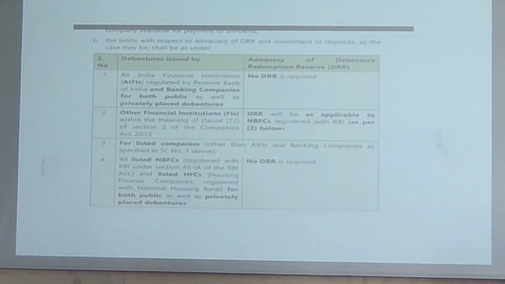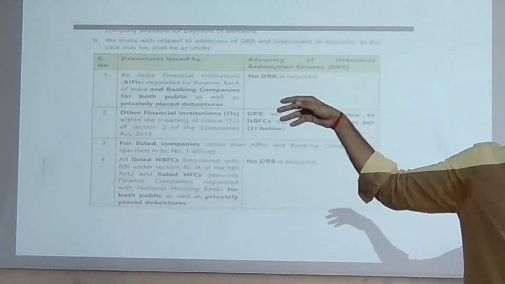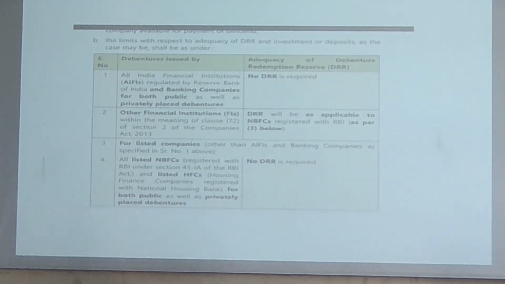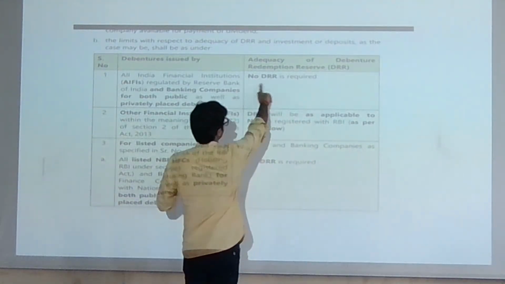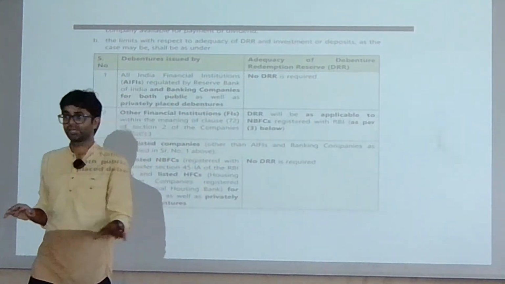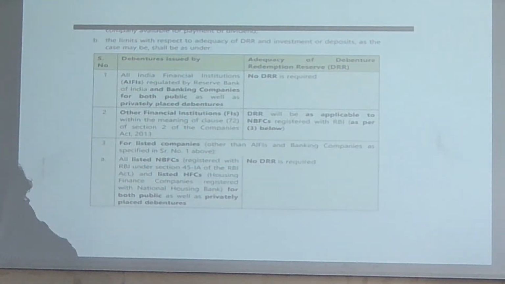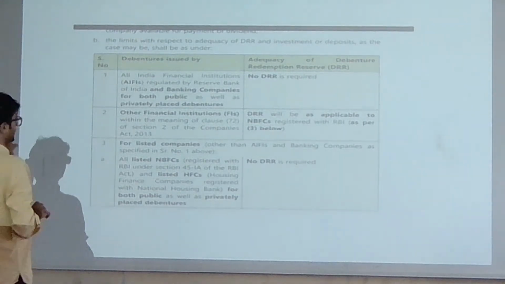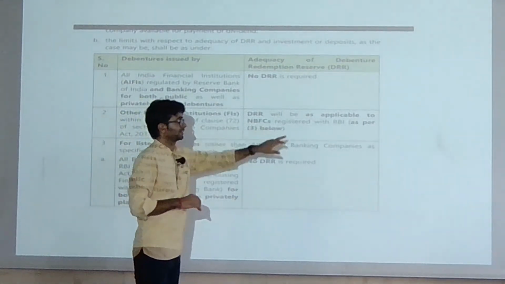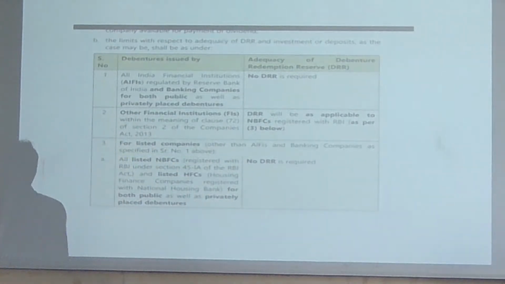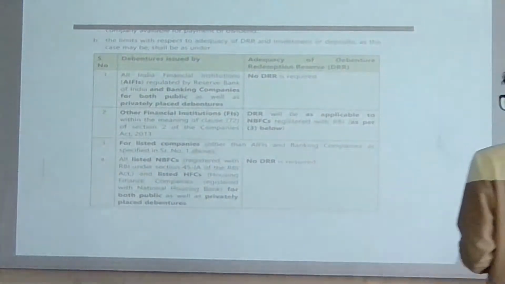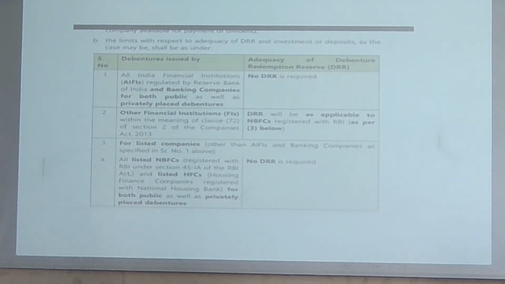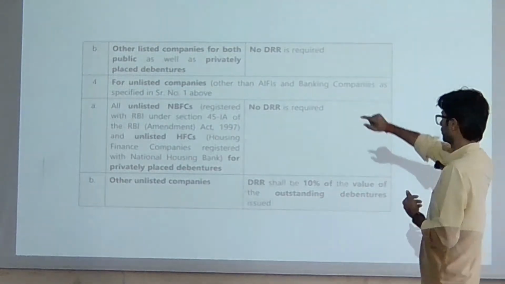Okay, there are some norms here which are not in your syllabus, but just go through them and refer to what exactly happens. If it is an All India financial institution, then no DRR is required. No DRR, the redemption reserve account, no need. Now, other financial institutions will be applicable to NBFCs registered with the RBI. There are separate norms. So done. Now the third category, for the listed companies, no DRR is required. Next slide please. Other listed companies, no DRR is required.